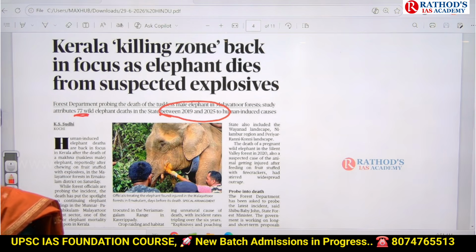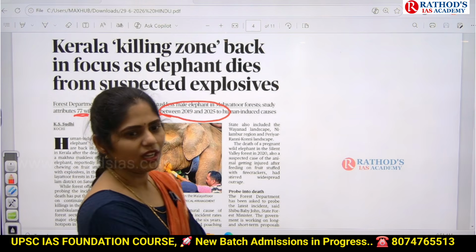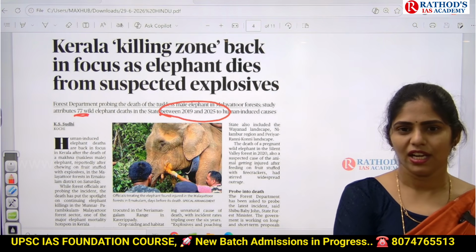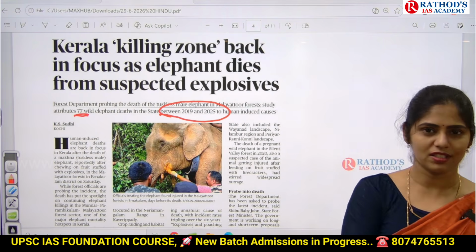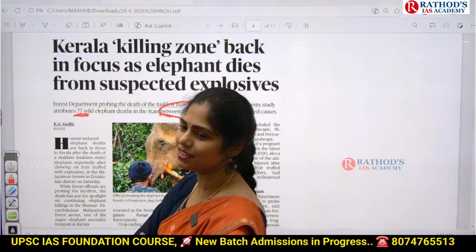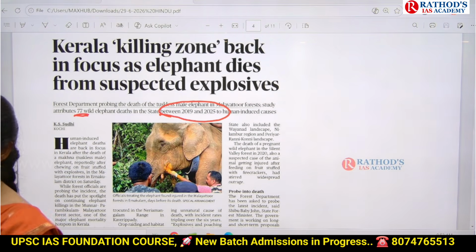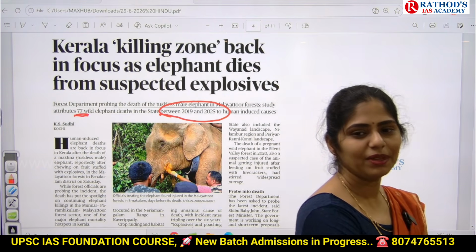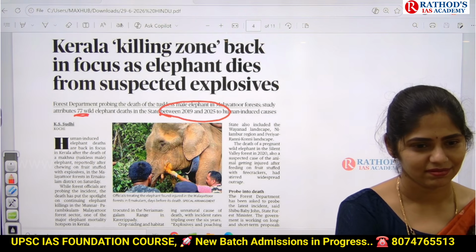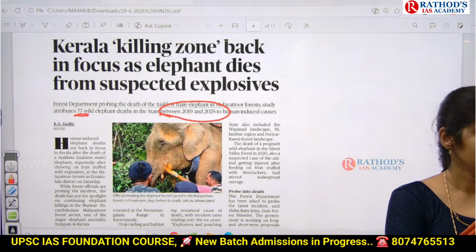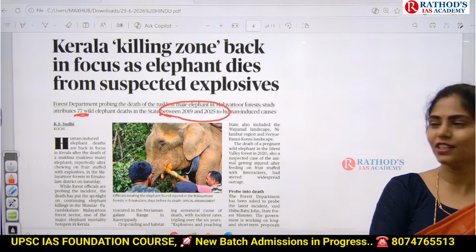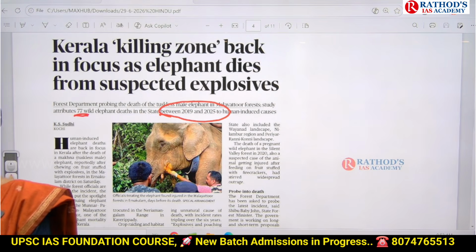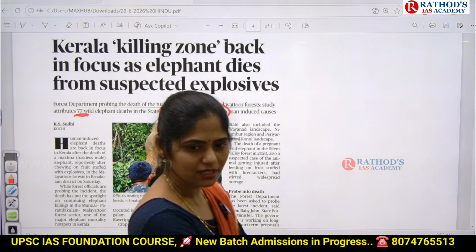So if you keep killing these elephants, is that good? In your environment and ecology, you will study different types of species like umbrella species, flagship species, keystone species, pioneer species. So the elephant plays a very important role in the ecosystem. Now you guys tell me, what is the role played by an elephant? Is it a carnivore or herbivore? Pure herbivore only, right? Herbivore means it will feed on grass and plant-based things.